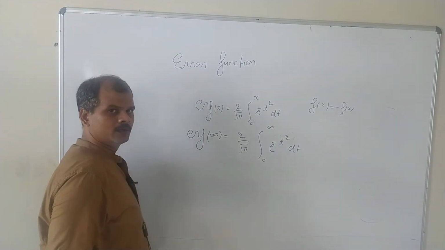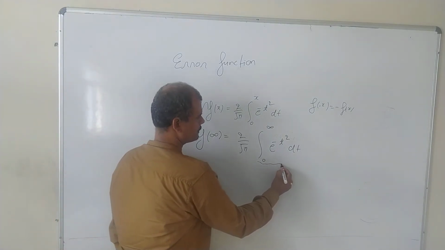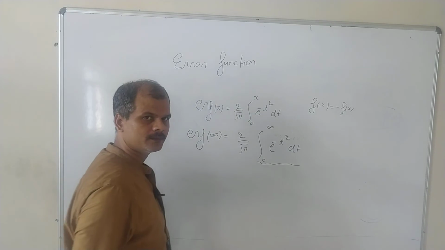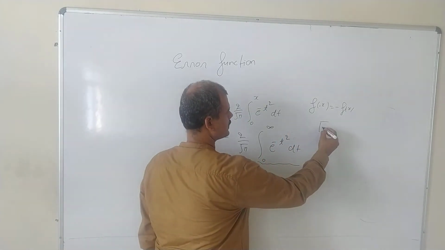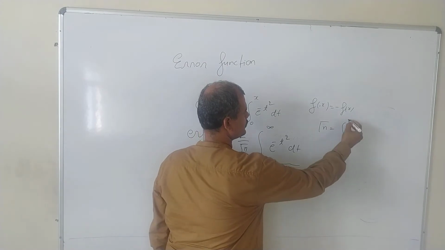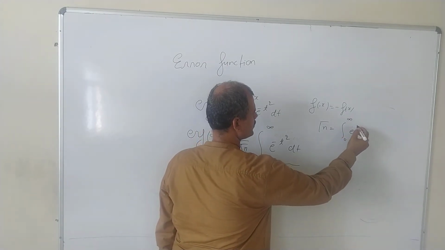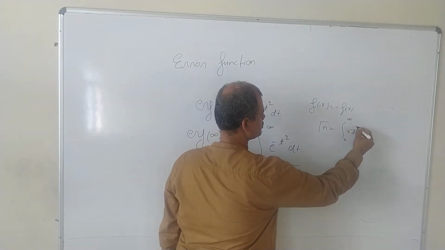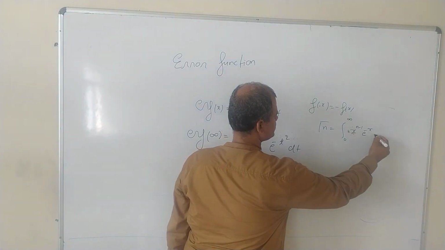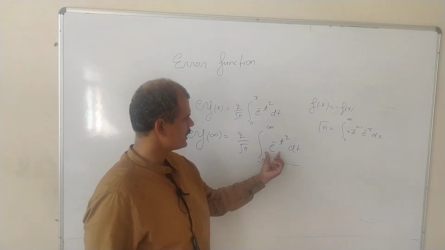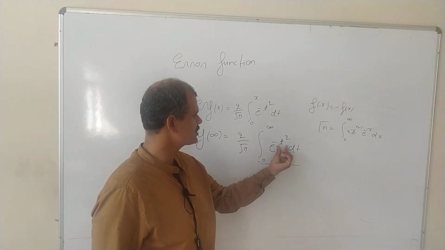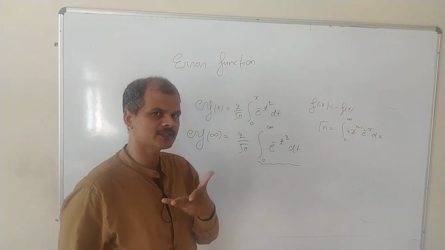This integral I have already solved in my previous video using the gamma function. Gamma n equals integral from 0 to infinity of x power n minus 1 e power minus x dx. Here we see e power minus t square, which won't work. We need e power minus u.